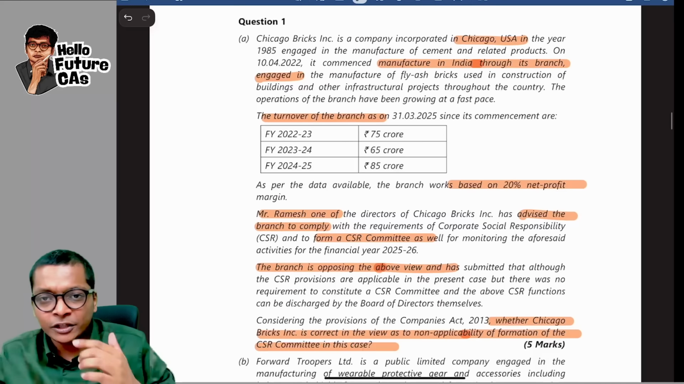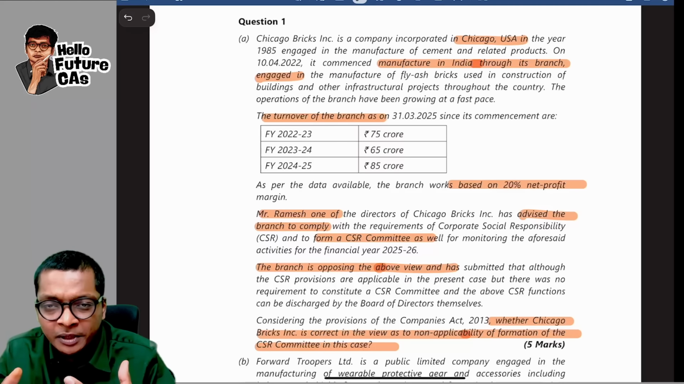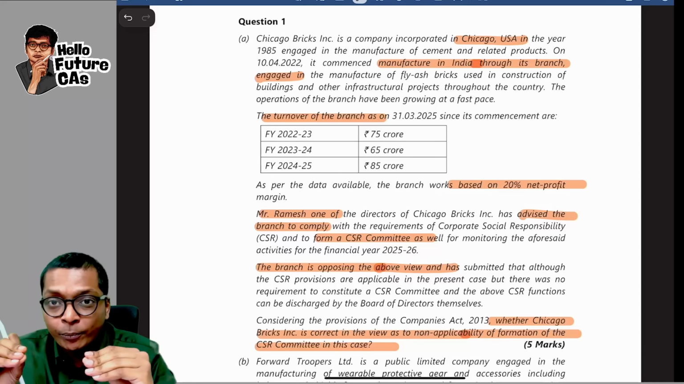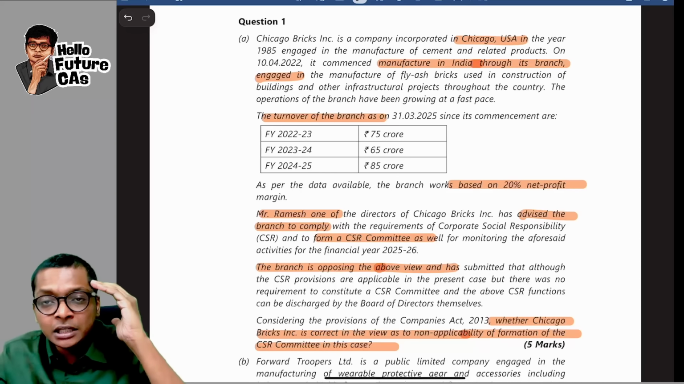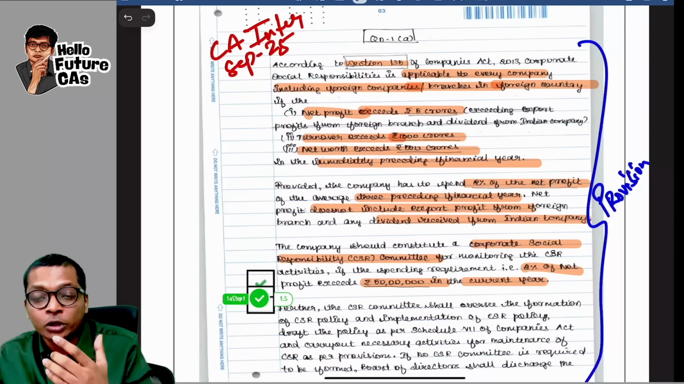So the first thing when you read a question is, of course, you can't mark all this in the question paper, but you have to mark the important points in the question in your head. With this, let's go look at the answer that our student wrote.